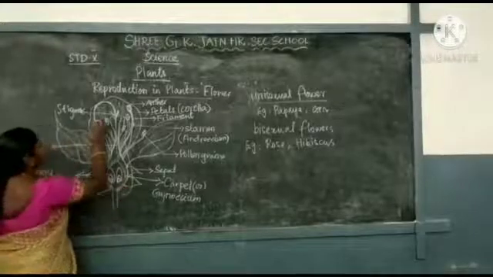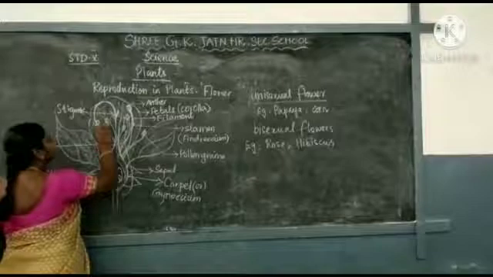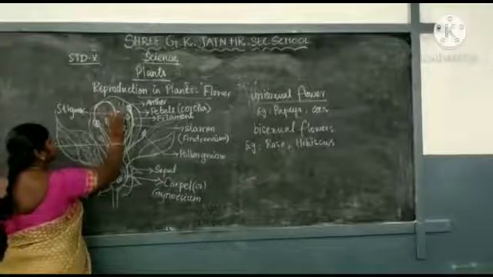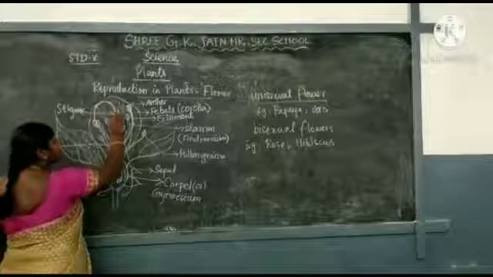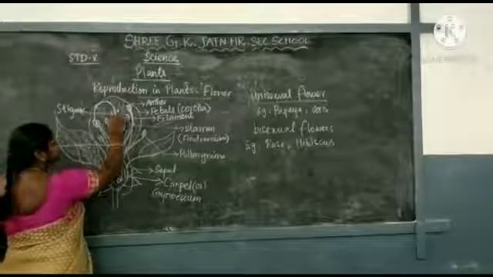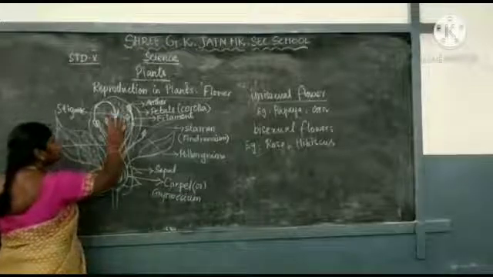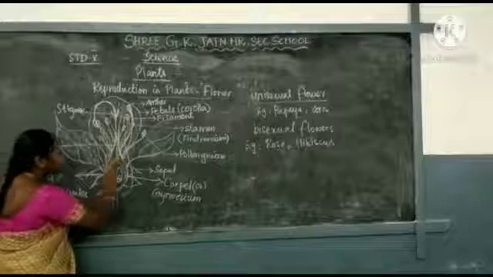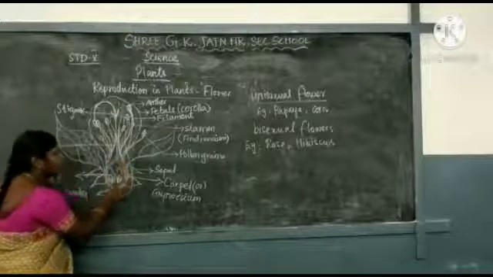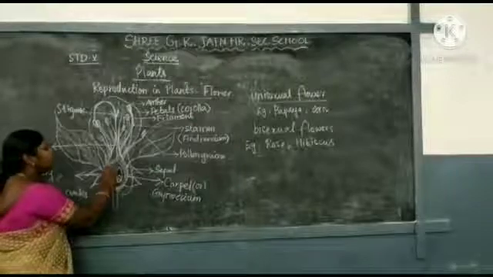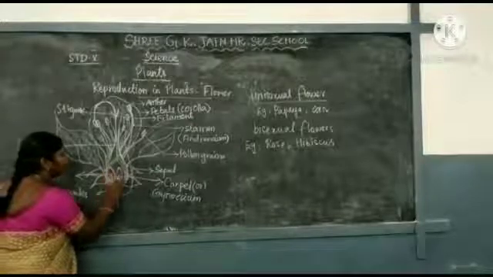Okay. The pollen grains from the anther are transferred through the pollinators and reach the stigma. Then it forms a tube-like structure and enters into the style. Finally it reaches the ovary. Then it fuses with the ovules.